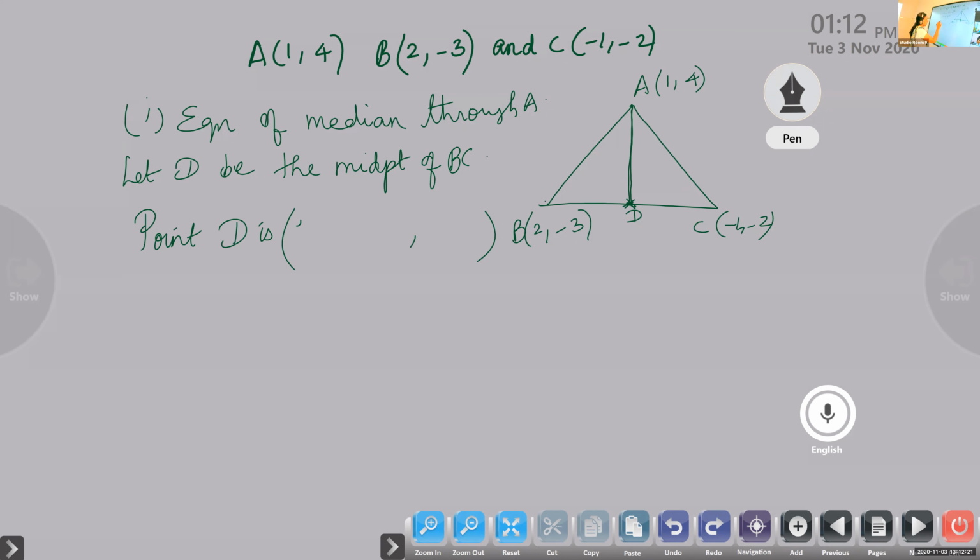If you apply that formula, (2 plus minus 1) by 2, and the next one (-3 plus minus 2) by 2. Therefore, the point D is (1/2, -5/2).